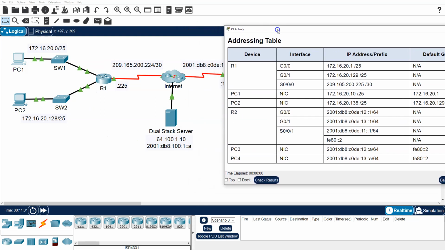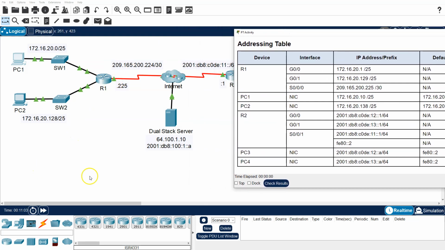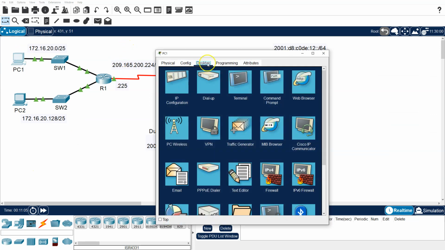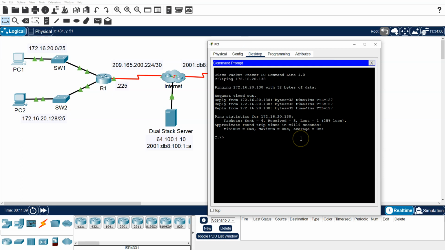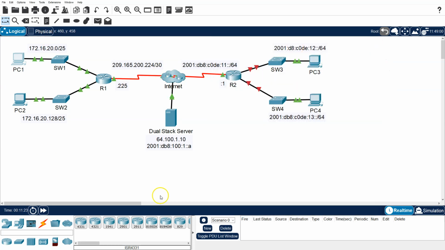Now we're going to go ahead and connect to the dual stack server. So let me go ahead and bring PC1 back up here. Go back to our command prompt, and we're going to ping 64.100.1.10. And this one should work as well. There we go. So we've correctly configured the left side of our network.